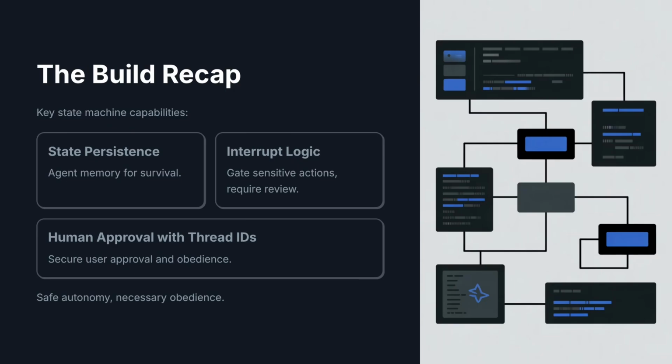Let's look at what we just engineered. We didn't just write a script, we built a state machine. We used persistence to externalize the agent's memory so it survives process termination. We implemented interrupt logic to create a hard gate before sensitive actions. And we also used thread IDs to ensure that when we approve an action, we are resuming the correct user session. You now have a system that is autonomous when safe and obedient when necessary.